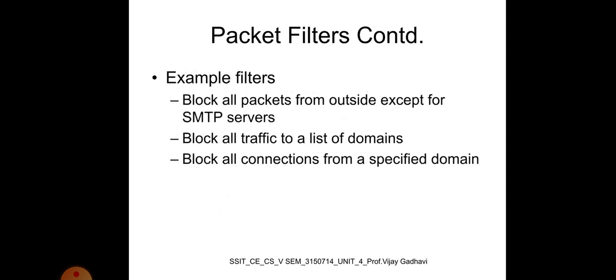Packet filtering examples: block all packets from outside except for SMTP servers, block all traffic to a list of domains, block all connections from specified domains.